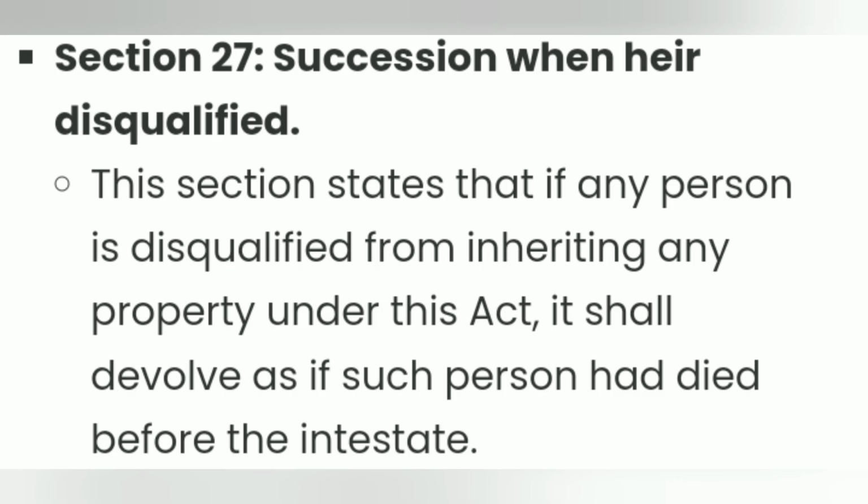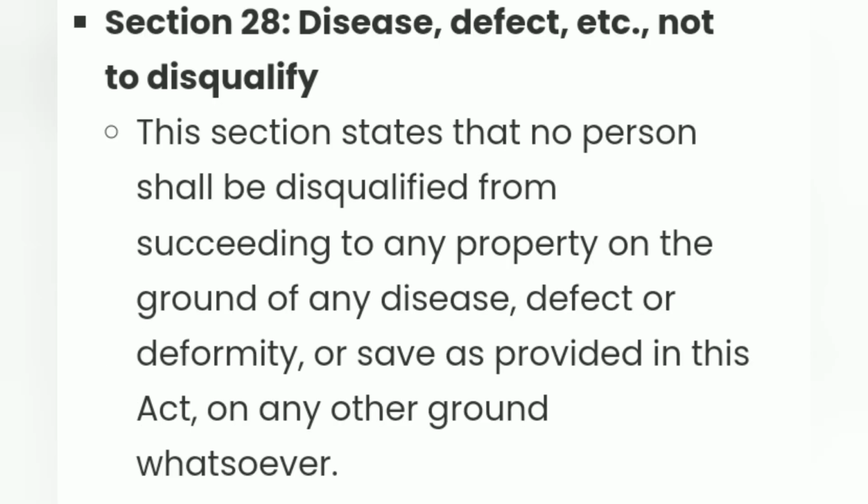Section 27. Succession when heir disqualified. This section states that if any person is disqualified from inheriting any property under this act, it shall devolve as if such person has died before the intestate. Section 28. Disease, defect, etc. not to disqualify. This section states that no person shall be disqualified from succeeding to any property on the ground of any disease, defect or deformity, or save as provided in this act on any other ground whatsoever.